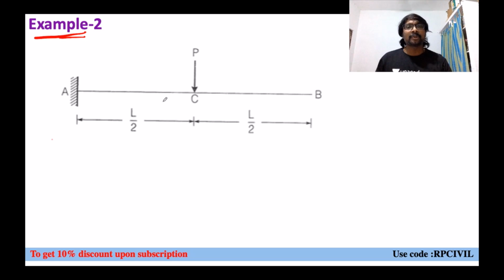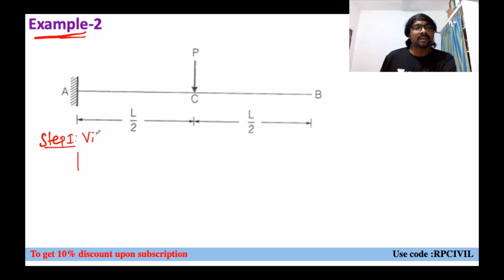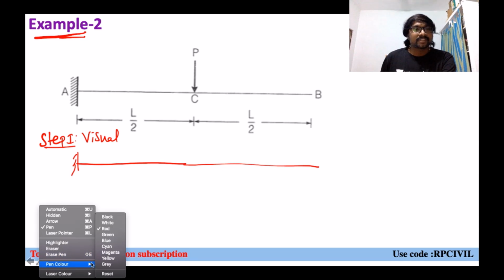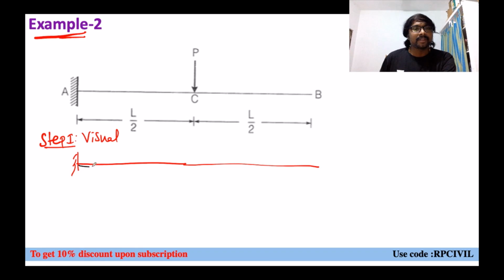What is the second example you can say? Here, if you observe, the load is vertically downward. Instead of applying the point load at which one? Instead of applying point load at the free end, we are applying the point load at midpoint of this cantilever beam. Now, if you are applying step 1, visual inspection, by means of visual inspection, how can we just feel of drawing the diagram? We just feel of drawing the diagram like this. When you consider this diagram, normally we will be drawing like this, right? This is your step 1.